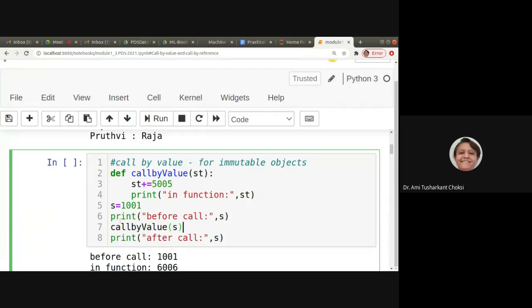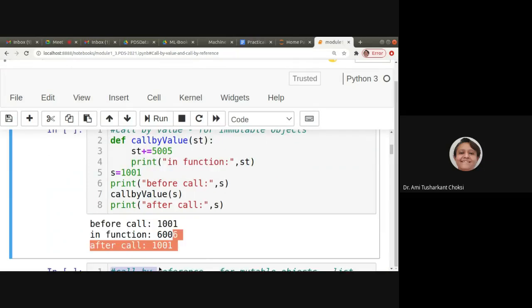So what happens? Print before call, what is s? That should be this one, right? Call by value s, that is this s we are passing. Now it comes here, so st will be 1001. We are doing st plus equal to 5005, so it will be added, and in the function we'll have the value of st as 6006.